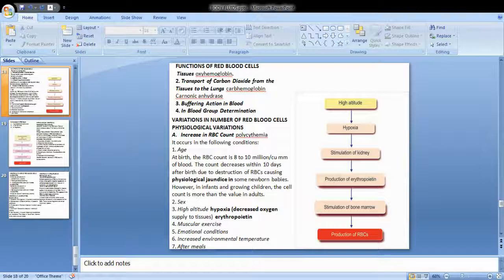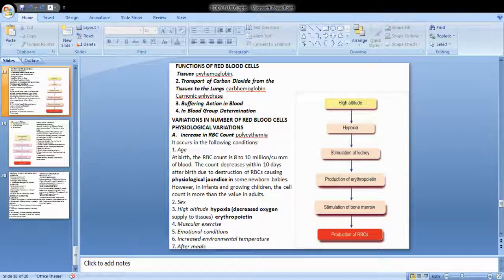So there is a decrease in the blood count, RBC count, when a person is present in a high altitude or during sleep and pregnancy. What are the pathological variations? So in pathology, what is the variation? There is an abnormal increase in the RBC count, polycythemia, more than 7 million per cubic millimeter of the blood.